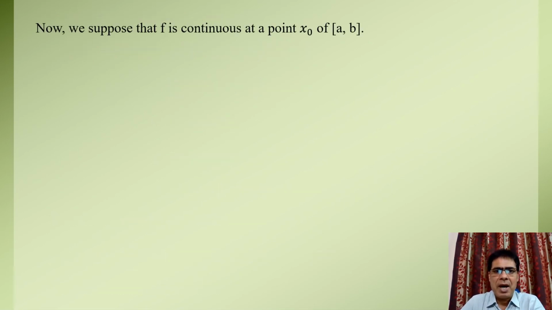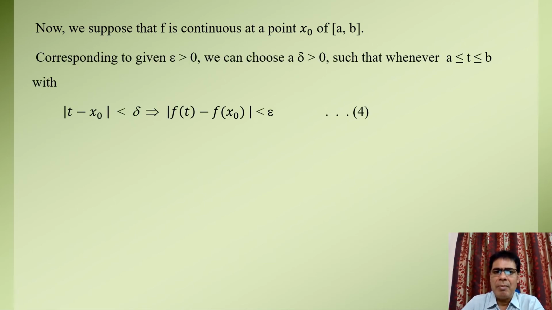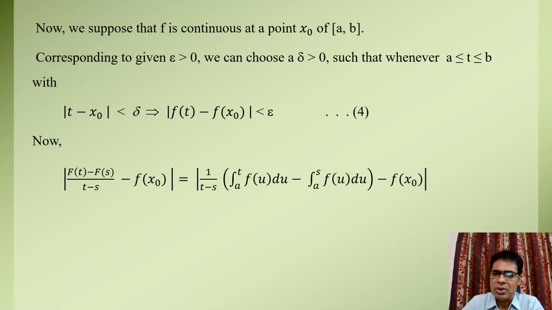To prove the second part of this theorem, we suppose that the function small f is continuous at a point x0 of the closed interval [a,b]. Then we have, by the definition of continuity of function small f, corresponding to every positive epsilon, there exists a positive number delta such that for all t belonging to the closed interval [a,b] with mod of t minus x0 less than delta implies that mod of f(t) minus f(x0) is less than epsilon. Let us denote this by equation fourth.